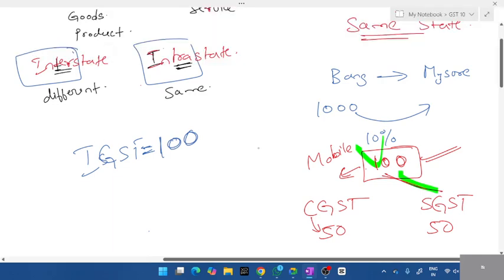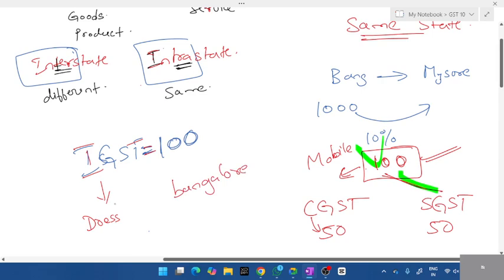Interstate. Let's just assume your mom has bought some saree or dad some goods. In that example, saree or some dress, you just go through the bill. IGST is given as rupees 100. So will it be interstate or intrastate? If IGST is mentioned, it should be from a different state. What do you mean by different state? From where did that dress material come? Your parents bought it in Bangalore.